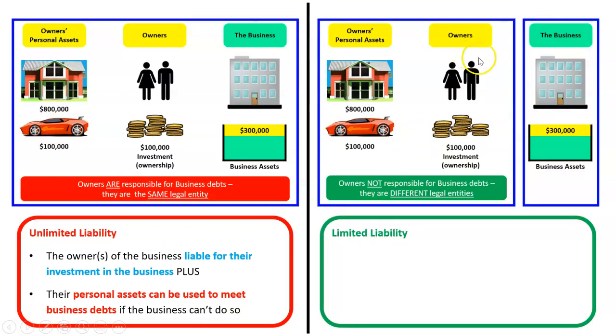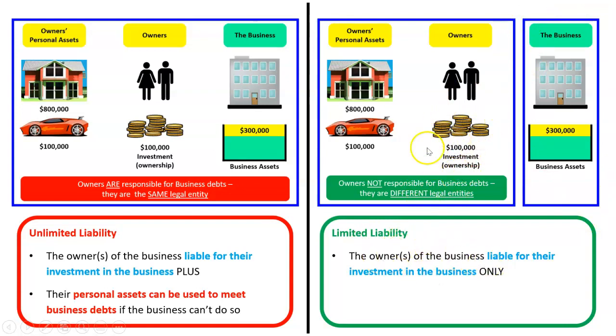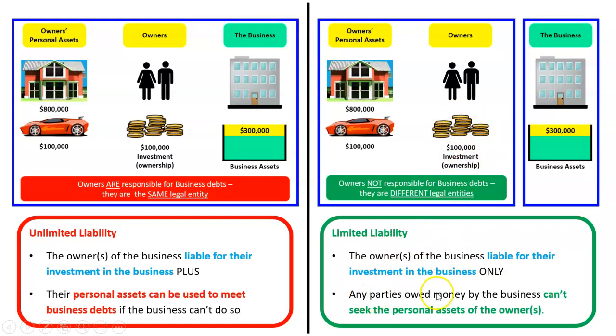That is different to this circumstance over here. There's two boxes. There's the owners as a legal entity and the business as a legal entity. They are separate or different legal entities. That is called limited liability. Your liability is limited only to your investment. You'll always lose your investment. However, any parties owed money by the business, like a bank, can't seek the personal assets of the owners.